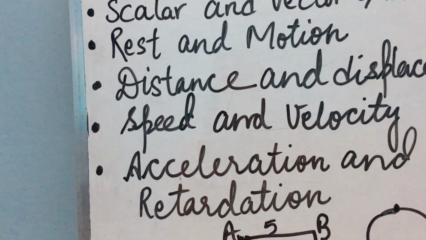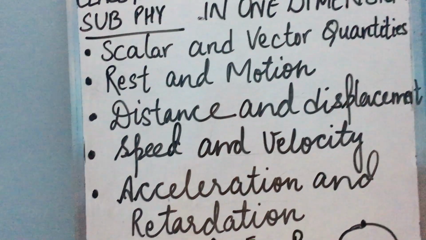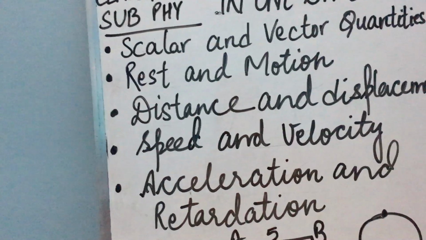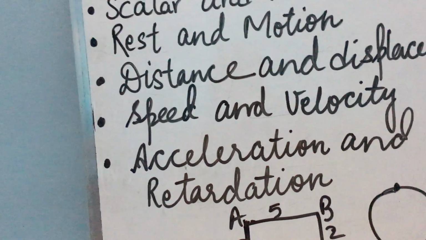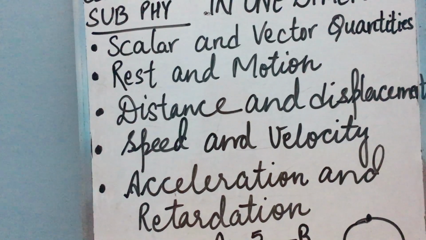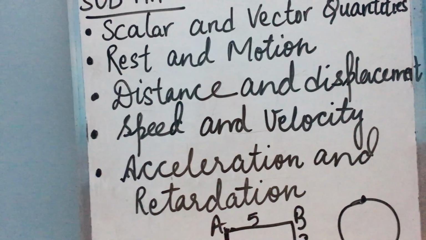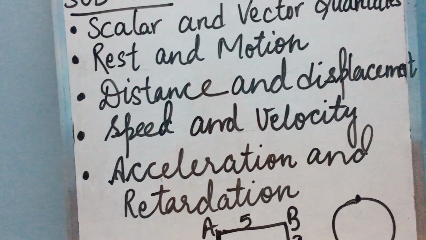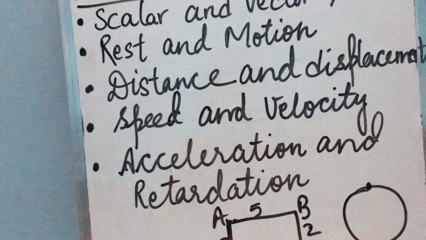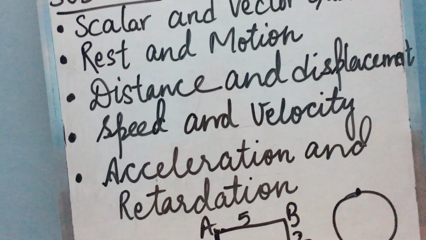Okay. And what is non-uniform or variable speed? A body is said to be moving with non-uniform or variable speed if it covers unequal distances in equal intervals of time. For example, the motion of a ball on a rough surface, the motion of a car in a crowded street, the motion of a vehicle leaving or approaching the destination. These all are examples of non-uniform speed, because in all these examples, unequal distance is covered in equal intervals of time.